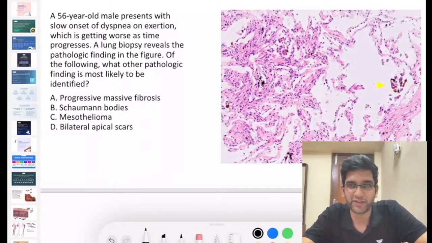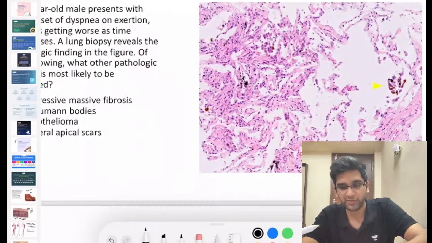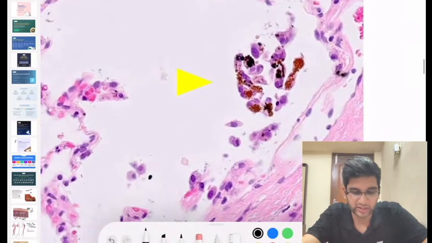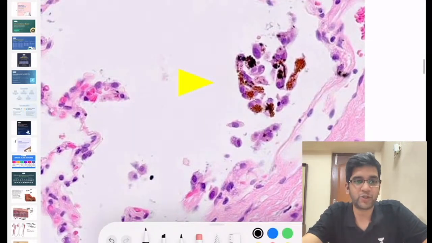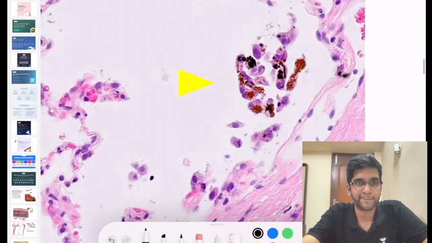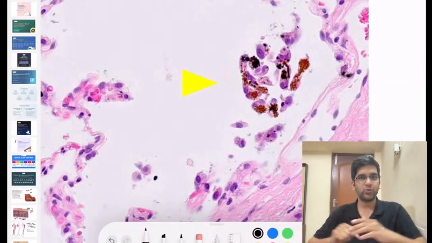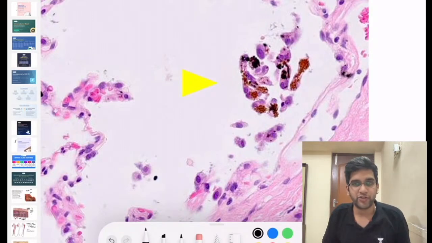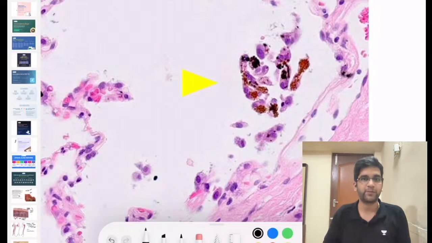It's a very low power image, right? Still, if you're able to identify that image, that's a great finding. I'll zoom it up if you want. Now, does it look different? Now, can you guys comment on what is that? It's a very classical finding, right? I'm sure that now it really looks like your ferruginous body. It's completely fine, Xanthan, right? Does it look like a ferruginous body? Yes, it does look like a ferruginous body, right?